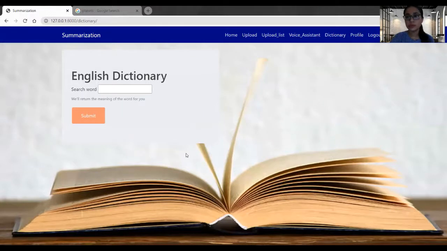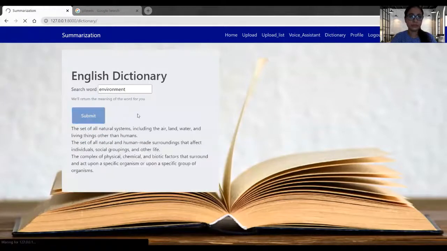This section will help the user if they are reading their document or a summary and they find some word difficult to understand and want to know the meaning or the definition of that word. They can easily do it here. So let's search a word. So here I got the meaning of the word. Now let's search for some definition. Here I got the definition of the environment.